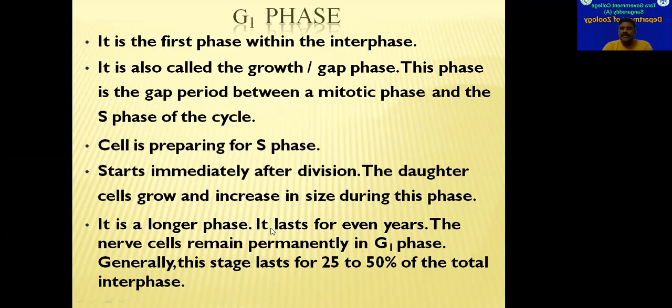In many cases, some cells will spend even years in this G1 phase itself. For example, nerve cells and muscle cells will remain in the G1 phase for many years. Generally, in normal cells, the duration of this G1 phase is about 25 to 50% of the total interphase time.